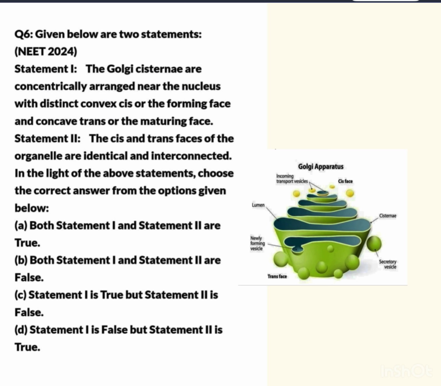What is given in Statement 2? The cis and trans phases of the organelle are identical and interconnected. In the light of the above statements, choose the correct answer from the options given below. So here the answer is C. Statement 1 is true, but statement 2 is false.